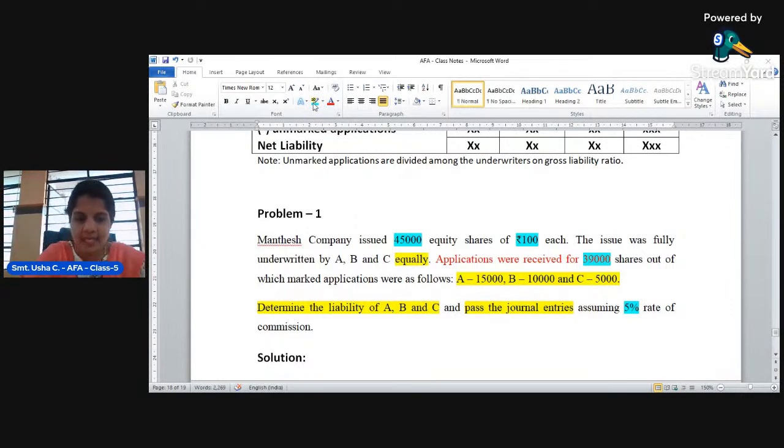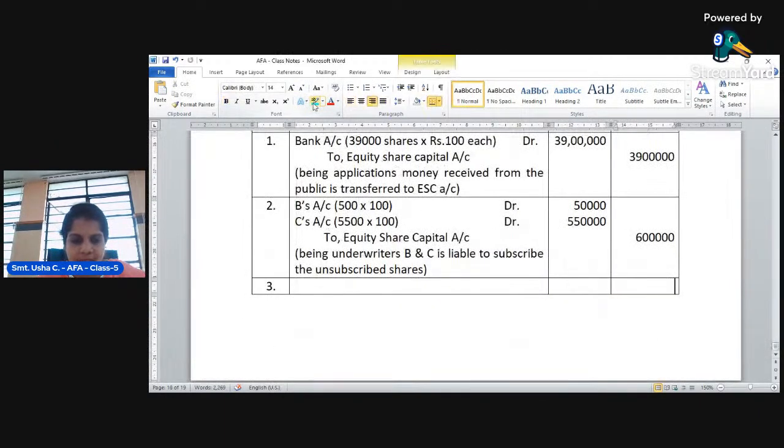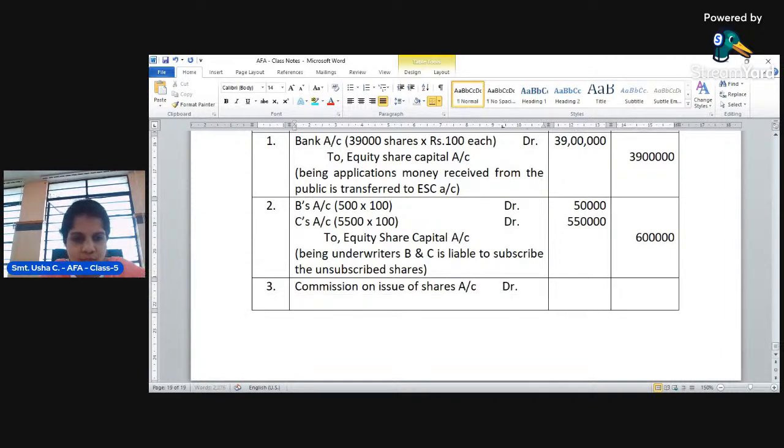So now calculate commission: commission on issue of shares account debtor to, commission is an expenditure, so it is debited, and to whom should it be credited?